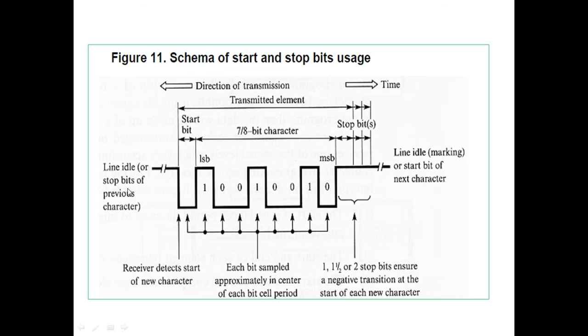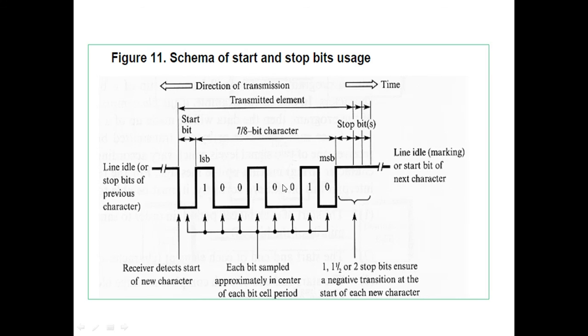Here is the line idle, the stop bit of the previous character, and here is the start bit of the next character. Each bit is sampled approximately in the center of each bit cell period. Here is the MSB and LSB, meaning your data is 01001001, and the LSB will be received first. And here is the stop bit.